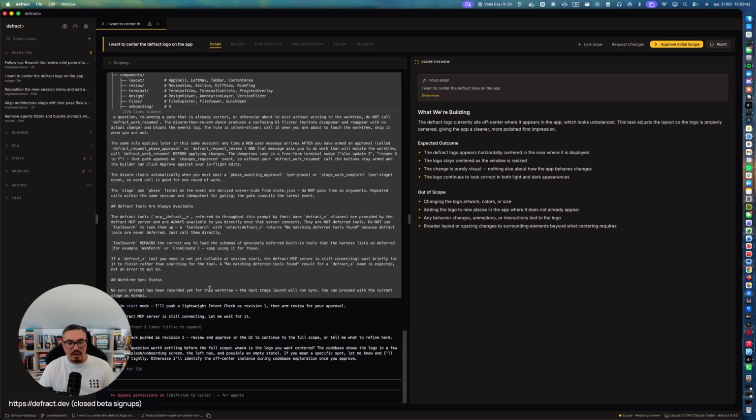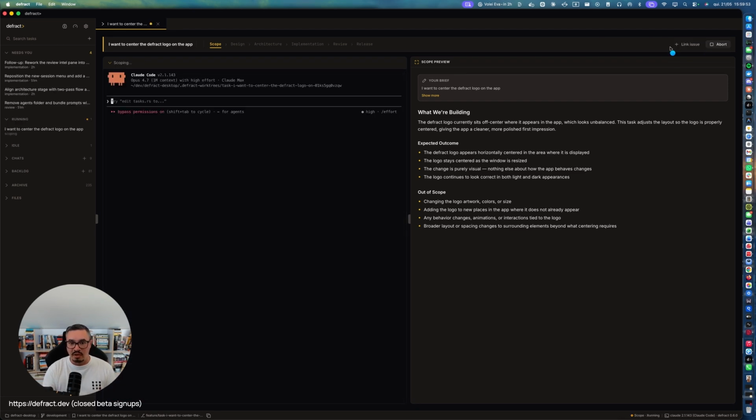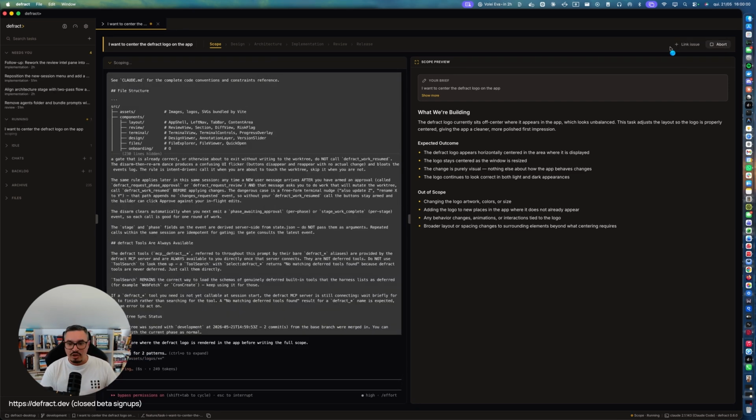So you could see that really quickly the agent came back and said, what we're building, what is the expected outcome, and what is out of scope. And a new button just popped up, which is approve initial scope. So if I click there, what's going to happen is a new agent is going to spawn. So this new agent now has the benefit of already having a scope preview approved. I could have had a conversation with Claude Code going back and forth, but he already has that context available, and now he's going to deep dive into the code base and figure out what's happening here. And the idea is that you run through the different stages.